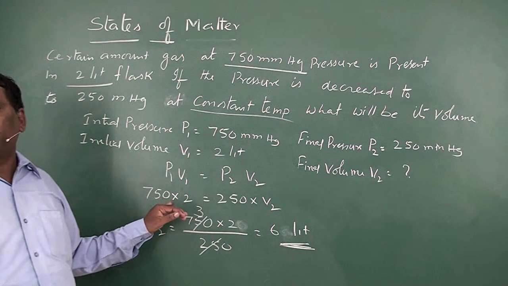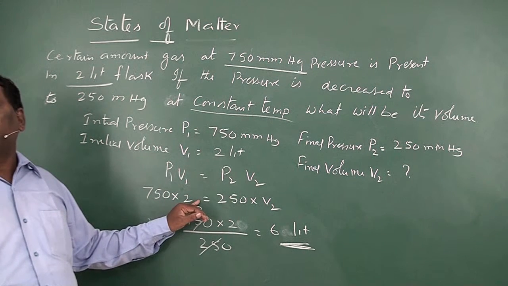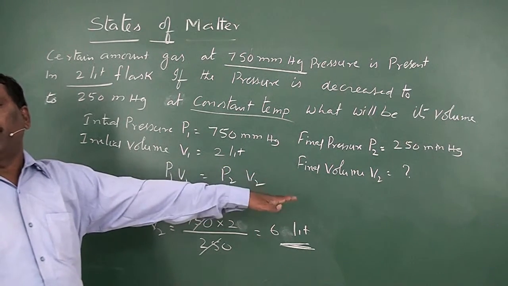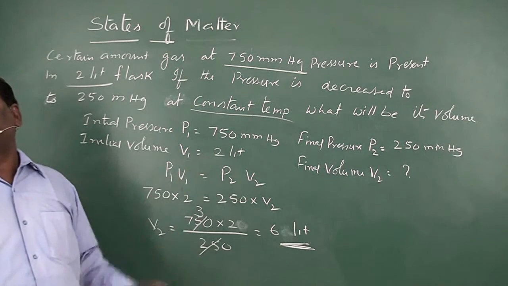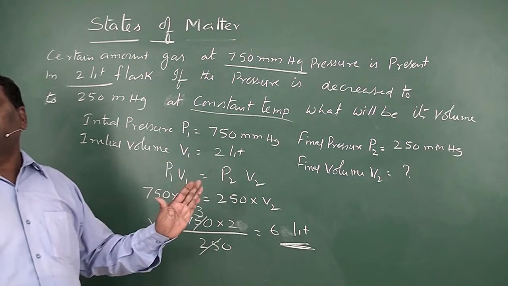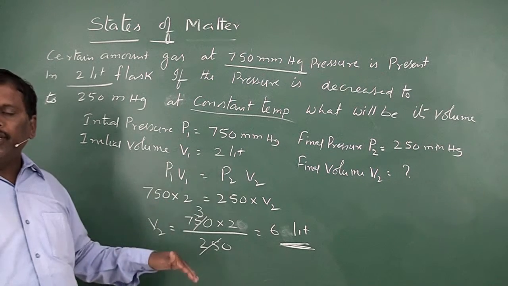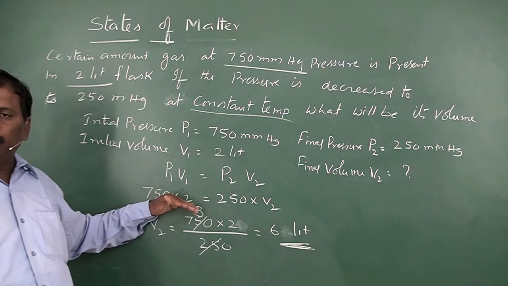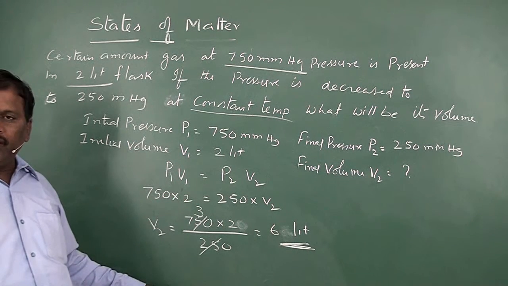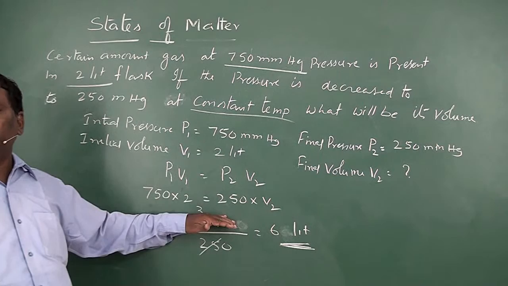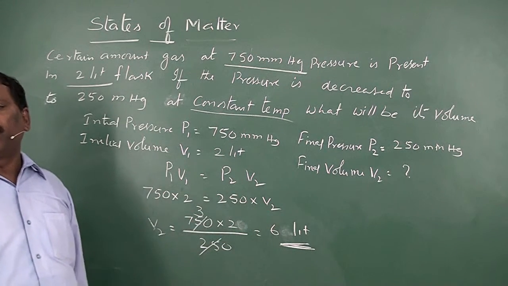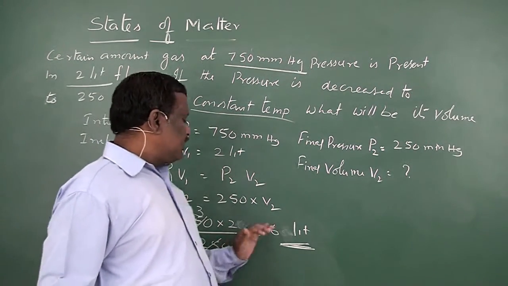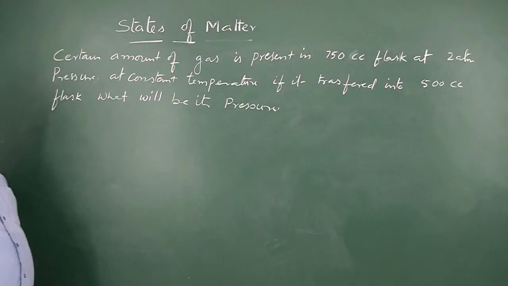So V2 is equal to P1 V1 by P2, that is 750 into 2 by 250. This 250 goes 3 times in 750, 3 into 2, 6 liters. So the final volume of the gas is 6 liters.